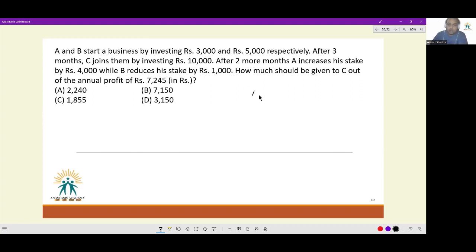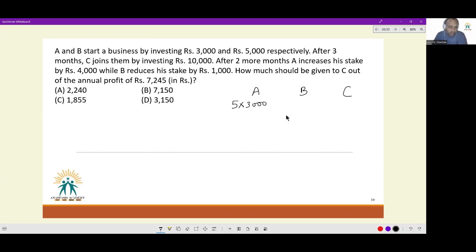Okay, here we have the investments also varying. The period is also not really precise, but let's see. A and B start a business by investing 3,000 and 5,000 respectively. After 3 months, C joins them. After 2 more months, A increases his stake. So for the first 5 months, he has invested 3,000.